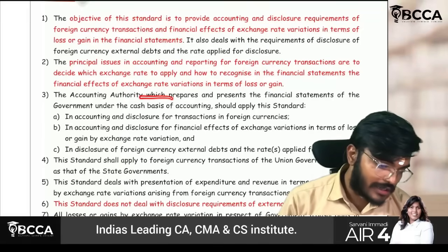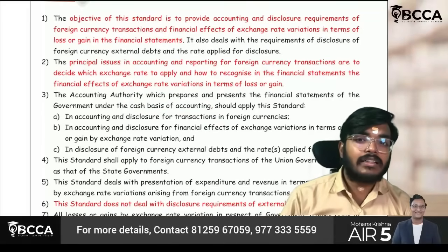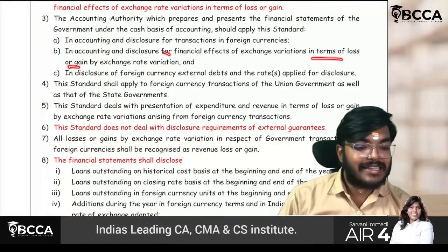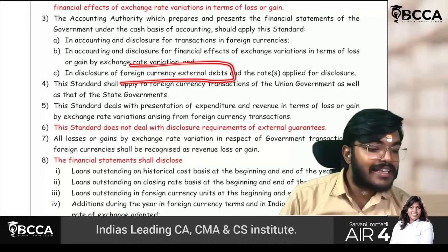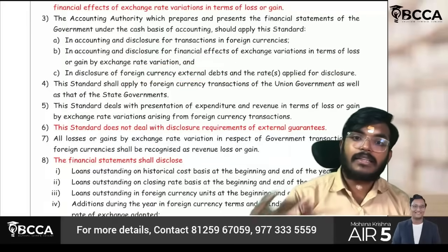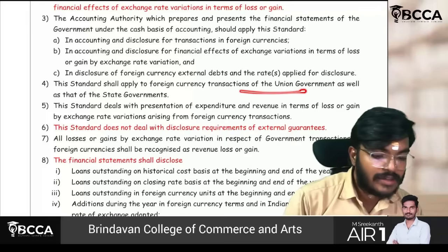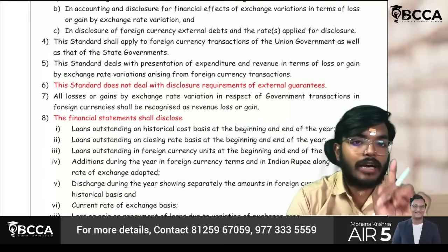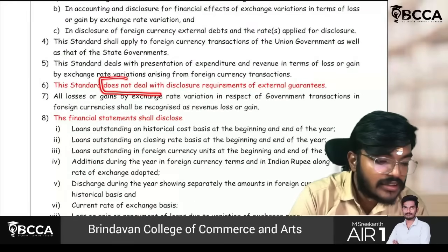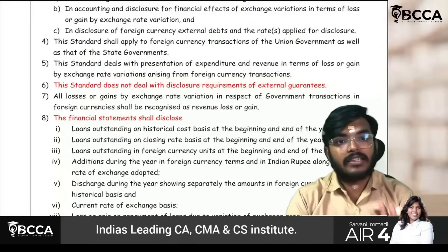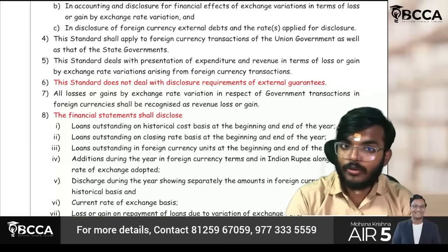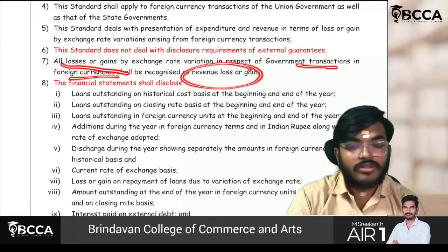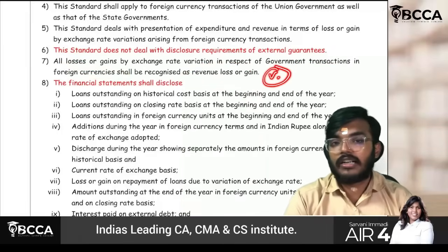Okay, again it follows the cash basis of accounting and whatever the disclosure of transactions in foreign currencies. Next, loss or gain, exchange rate variation, even foreign currency external debts are covered here. This will apply to foreign currency transactions of the union government as well as the state governments. Everything is covered here. One more thing you have to understand is this does not deal with external guarantees. Guarantees are not covered, but external borrowings are covered in this standard. Whether it is loss or gain, that will be recorded as a revenue loss or gain. It will be charged to the P&L account is what they are trying to say.